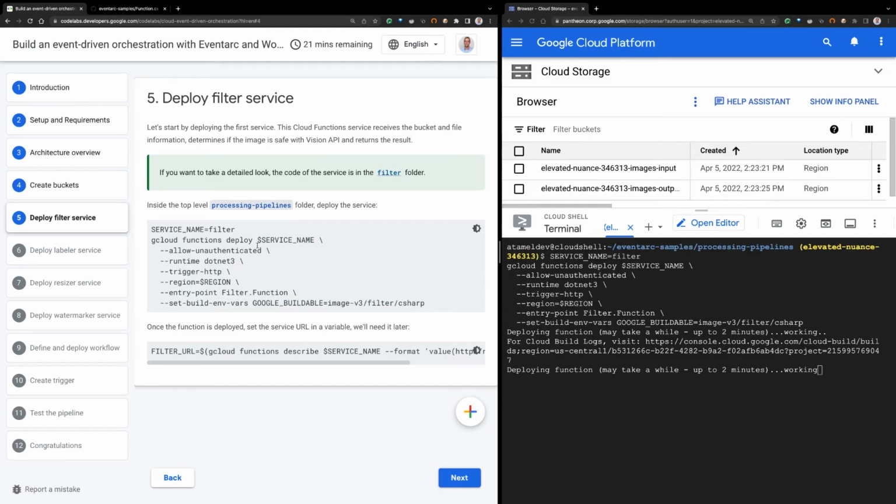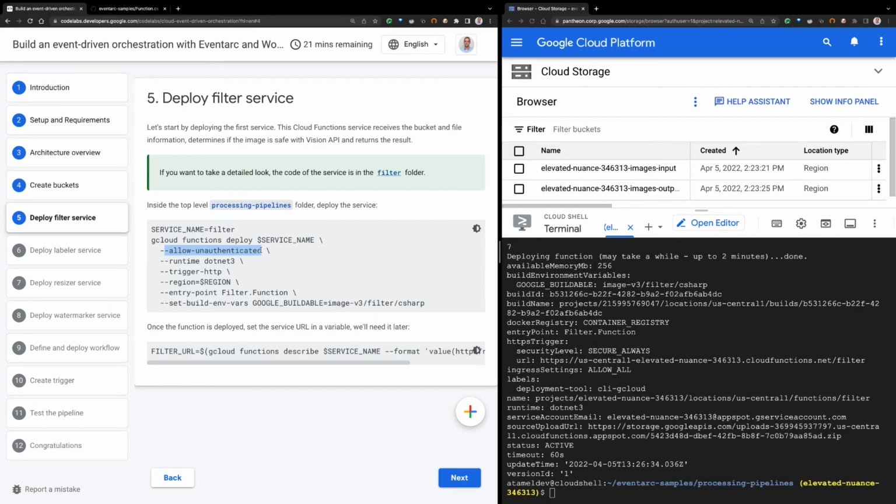And the way we deploy this is, we use gcloud functions deploy. So we are deploying this as a cloud function. We're making it a public function, although it doesn't have to be public. You should probably have private functions from Workflows. Runtime is .NET 3 because this is a .NET C# kind of function. It's HTTP triggered. Region is US Central. We deploy to US Central, and this is the entry point of our function.